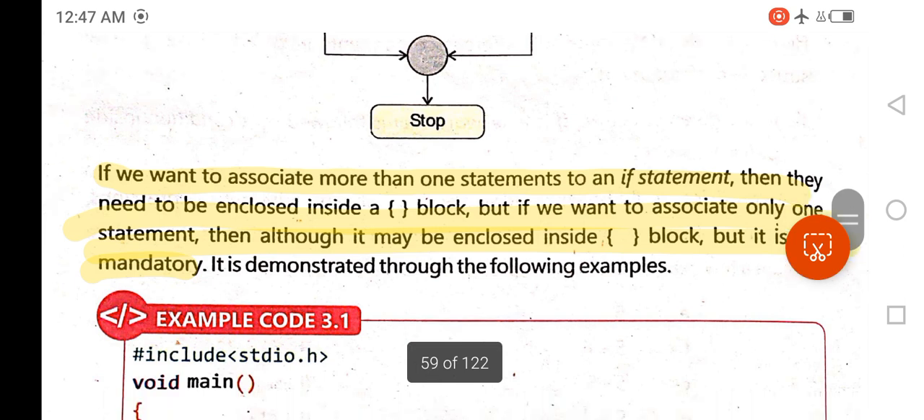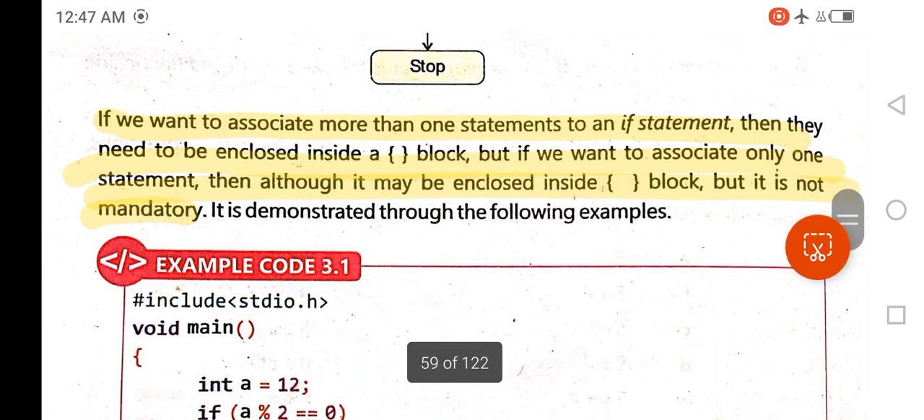Here are some lines which state that if we want to associate more than one statement to an if statement, then they need to be enclosed inside a curly braces block. I have already told you that piece of information. But if we want to associate only one statement, then although it may be enclosed inside a pair of curly braces block, it is not mandatory. You will write this portion only as a part of a long question.